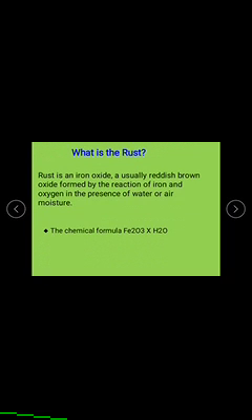It is usually a reddish brown surface oxide. The chemical formula of rust is Fe2O3·xH2O.